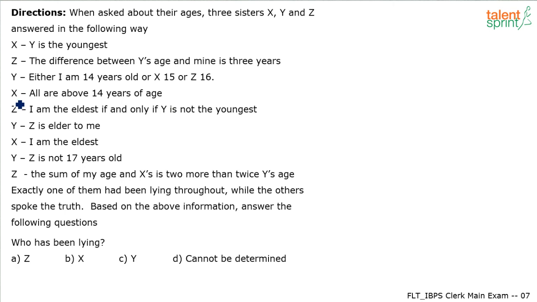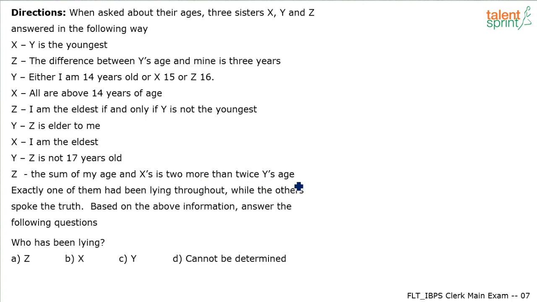Then again, next comes X's turn, right? All are above 14 years of age. Then Z says I am the eldest if and only if Y is not the youngest. Then Y says Z is elder to me. Again, X says I am the eldest. Y says Z is not 17 years old. And then finally Z says the sum of my age and X is 2 more than twice Y's age.